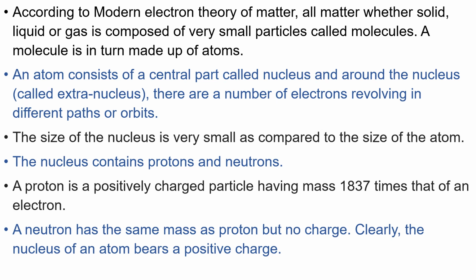The size of the nucleus is very small as compared to the size of the atom. The nucleus contains protons and neutrons. A proton is a positively charged particle having mass 1837 times that of an electron. A neutron has the same mass as proton but no charge. Clearly, the nucleus of an atom bears a positive charge.